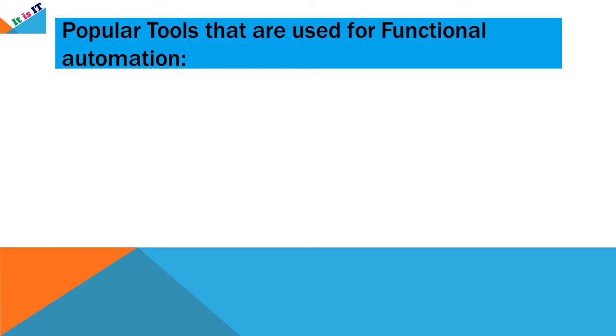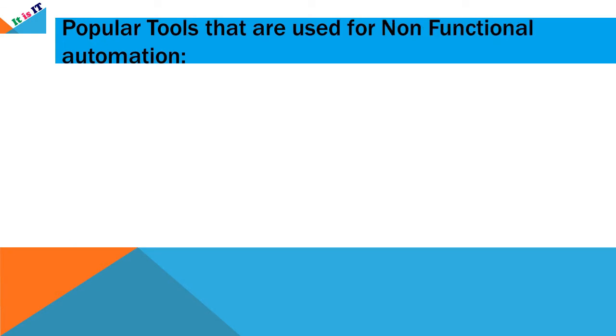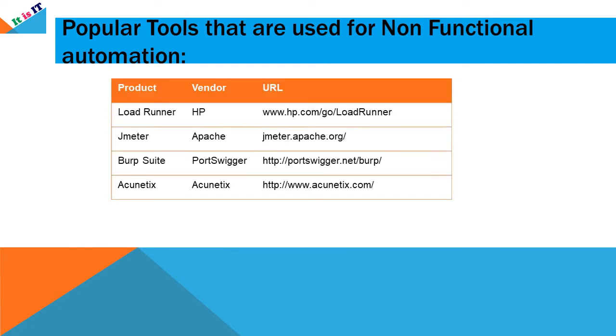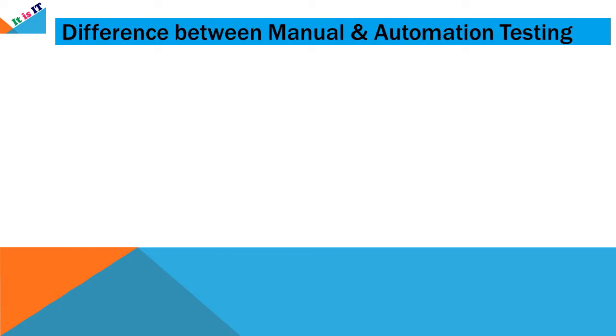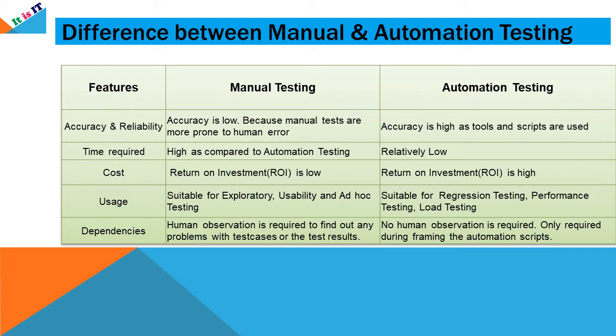Now let's see a few of the popular tools that are used for functional automation. Popular tools used for non-functional automation. Let's see the difference between manual and automation testing. So automation testing and manual testing differ in a couple of features.